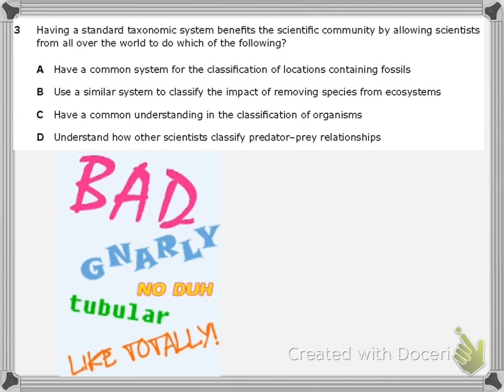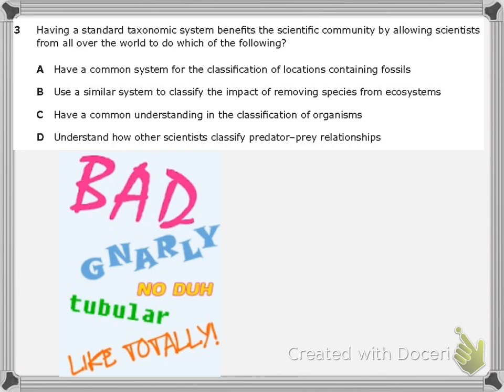Let's look at C. Have a common understanding in the classification of organisms. Okay, this one looks pretty good. Because when you think of common, don't think of simple. Think of common like everybody does it. When you say, oh, well, that's pretty common, everybody does that. That's the kind of common we're talking about. So if it's a common system for naming, well, everybody does it. Whether I'm from America or Canada or Japan or wherever, we have a common system of naming things. And as we said before, that's what taxonomy is all about. It's about a common system that everybody uses.